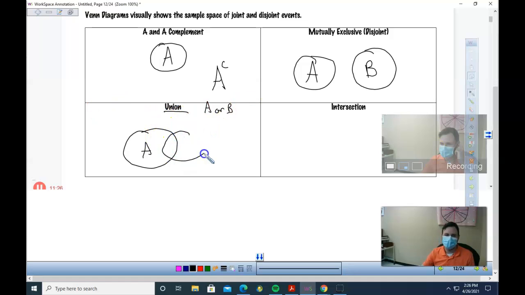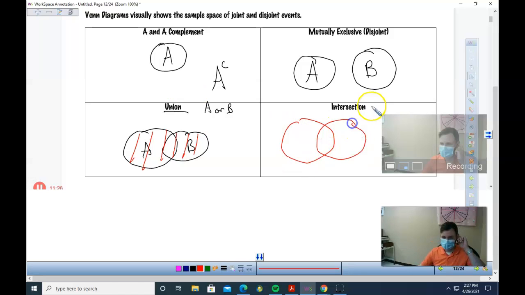It happens. Alright, and B. And if I'm looking at the union of those two things, I'm talking about everything in both circles, right? Because when I'm looking at OR, it can be A or B. Because the intersection, the AND, I'm just looking at that piece, right? That's when they're both occurring. And I know you guys told me you don't like the Venn diagrams, but I'm going to show you another Venn diagram because I think you should be able to make a two-way table and a Venn diagram. You should be able to do both.